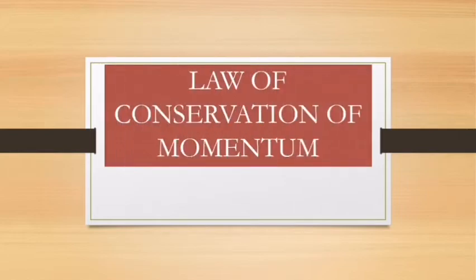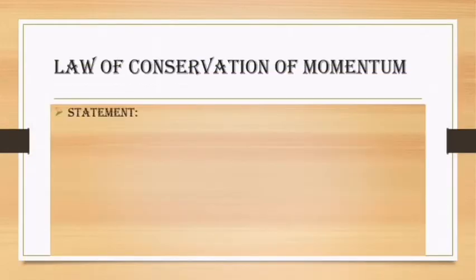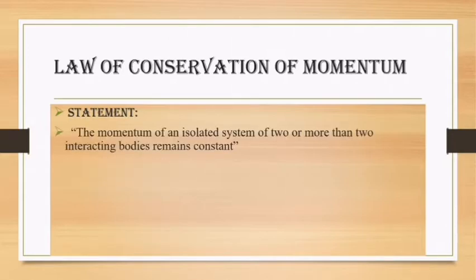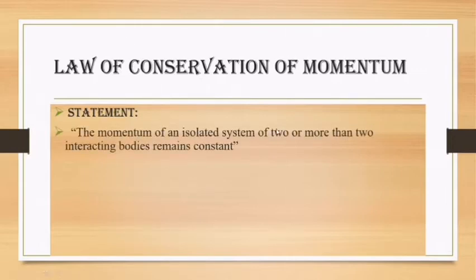This is your physics class and today we are going to start our next topic, that is law of conservation of momentum. First of all, I will tell you what the law of conservation of momentum is and what it says. The law of conservation of momentum says that the momentum of an isolated system of two or more than two interacting bodies remains constant.